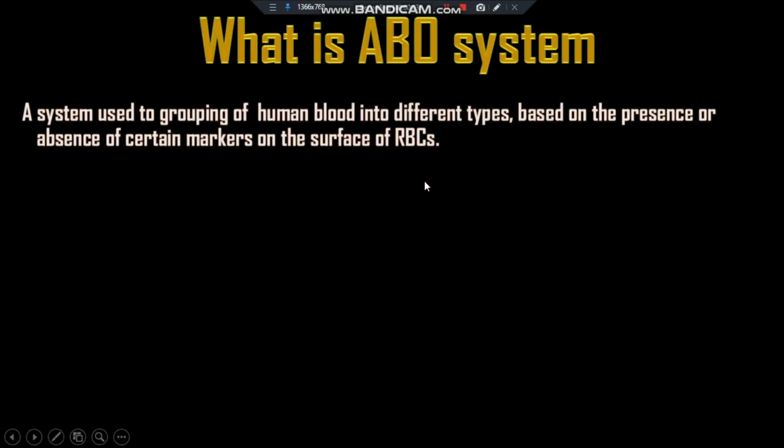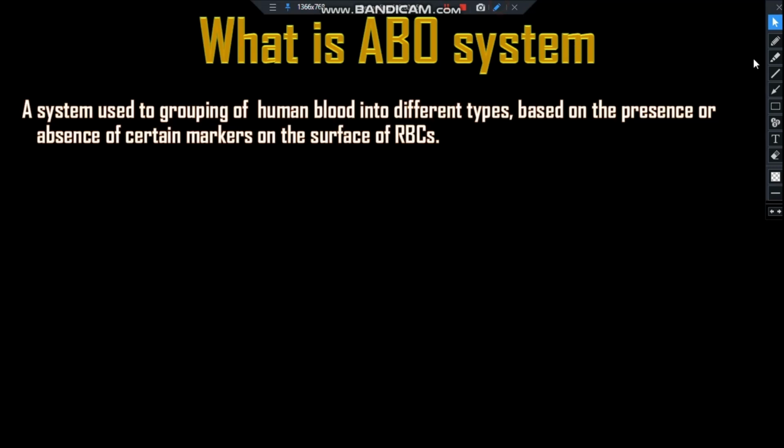What is the ABO system? A system used for grouping of human blood into different types based on the presence or absence of certain markers on the surface of the RBC.